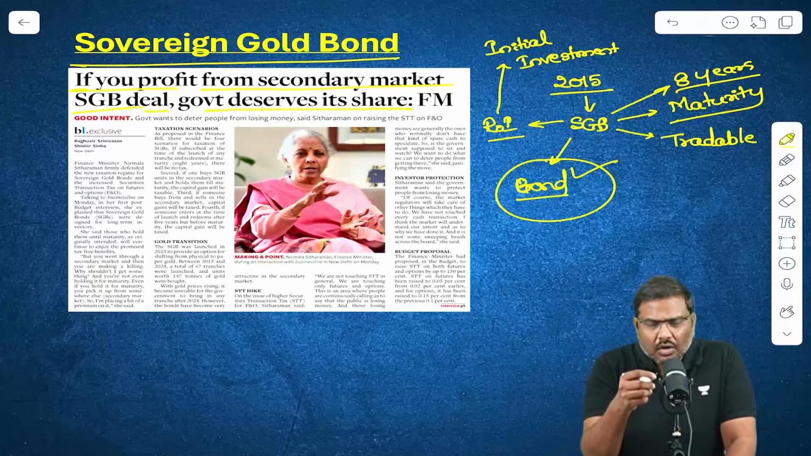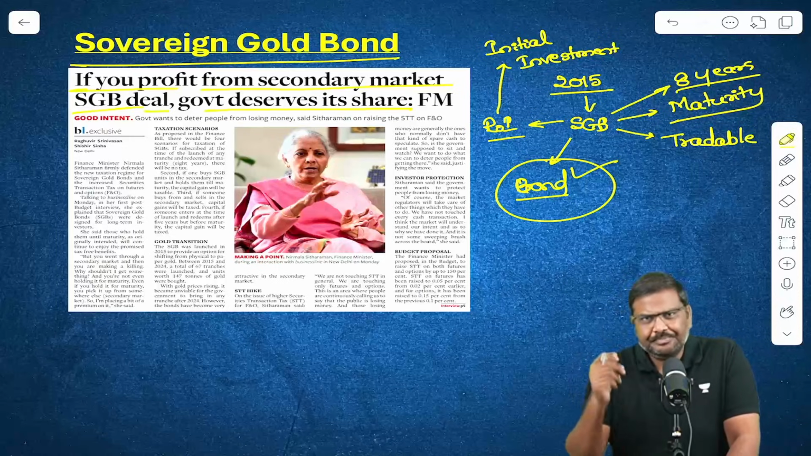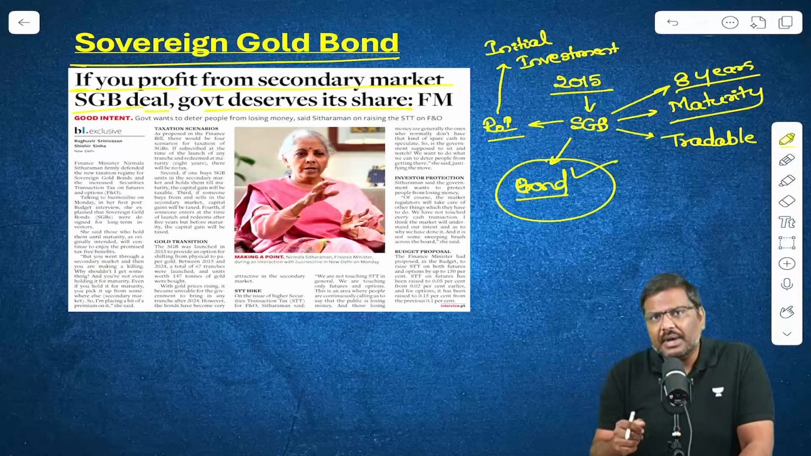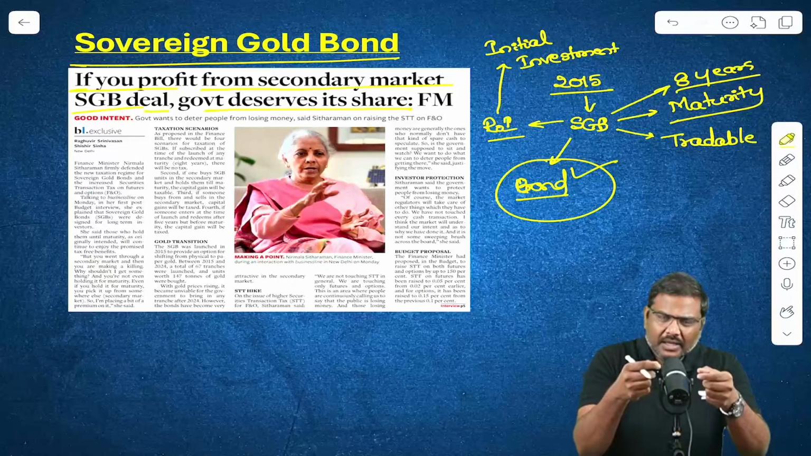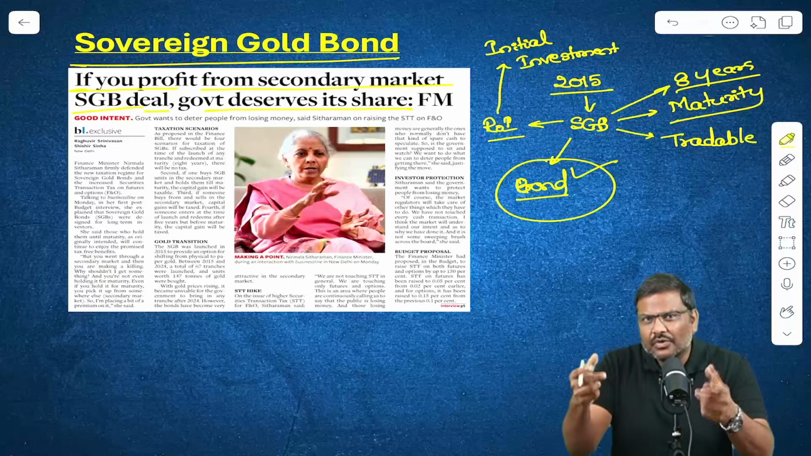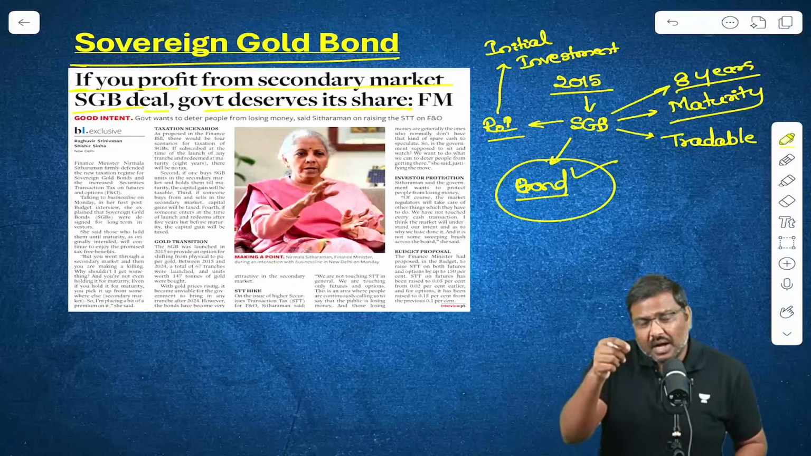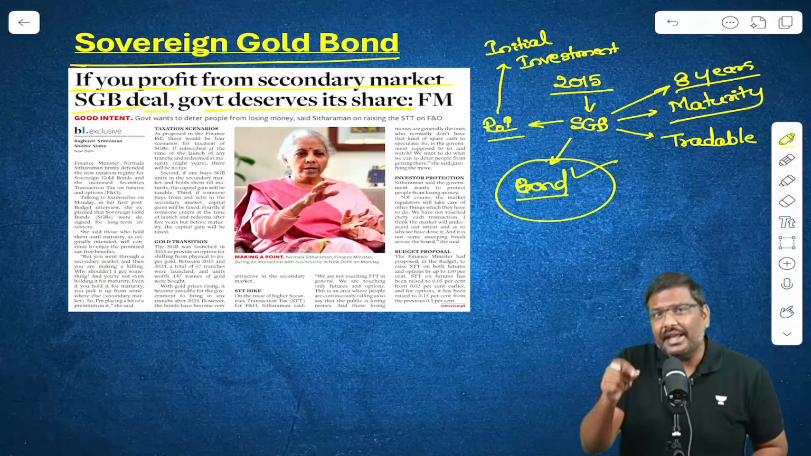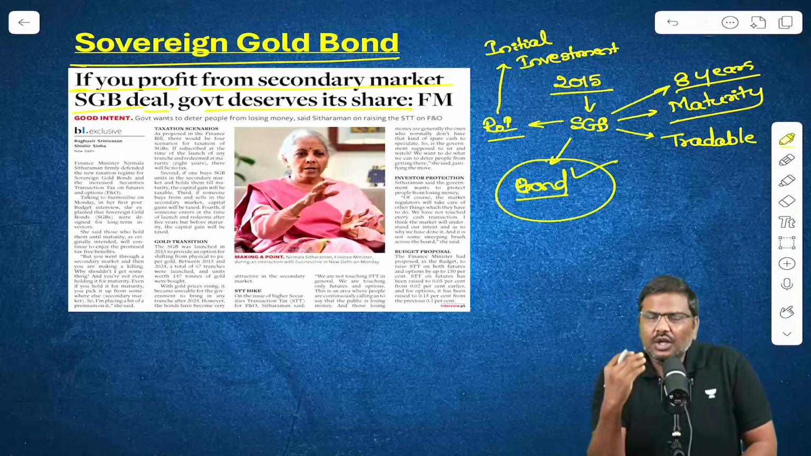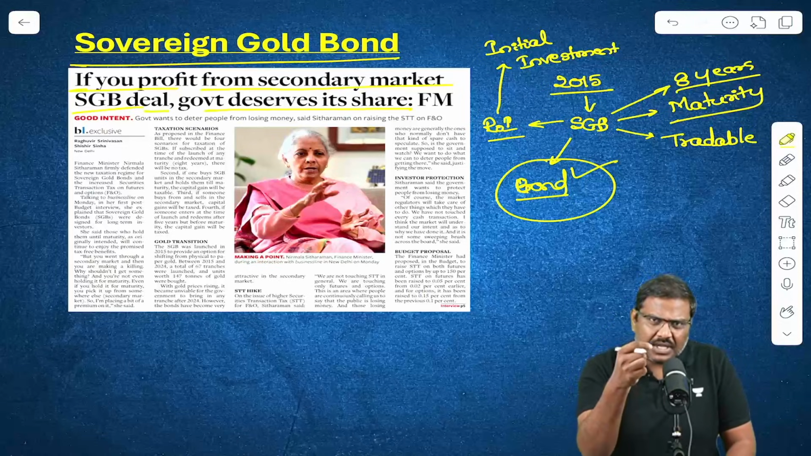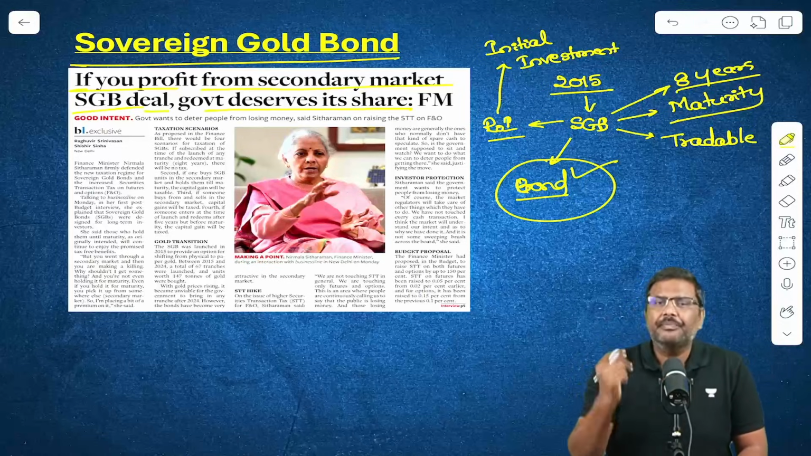The sovereign gold bonds were sold by, for example, many of the public sector banks and private sector banks. You could purchase in terms of grams of gold. And whatever is the market price of the gold on that day, I repeat, whatever is the market price of the gold on that day, you would pay that amount and purchase the sovereign gold bond.